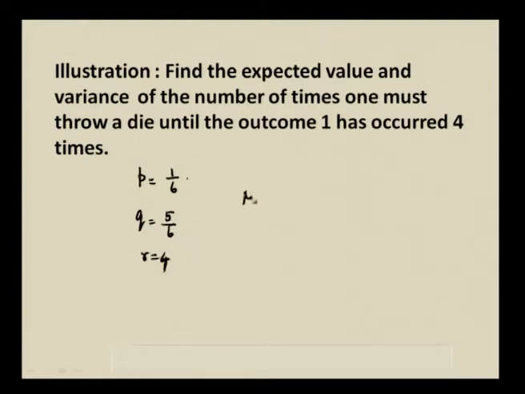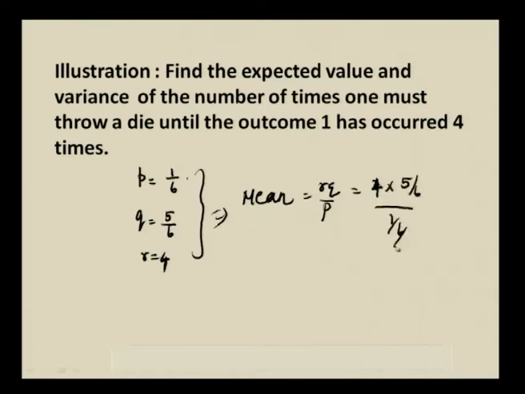So, what is the mean answer? All these things give you mean is equal to R Q by P. What is R? R is 4 and Q is 5 by 6. So, 4 into 5 by 6 by 1 by 6. 6 gets cancelled, answer is 20. So, mean is equal to 20.